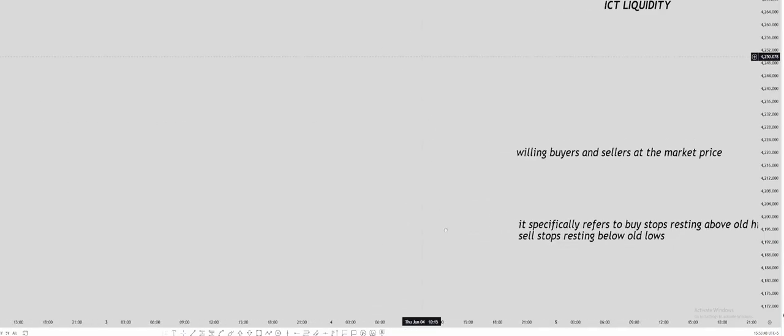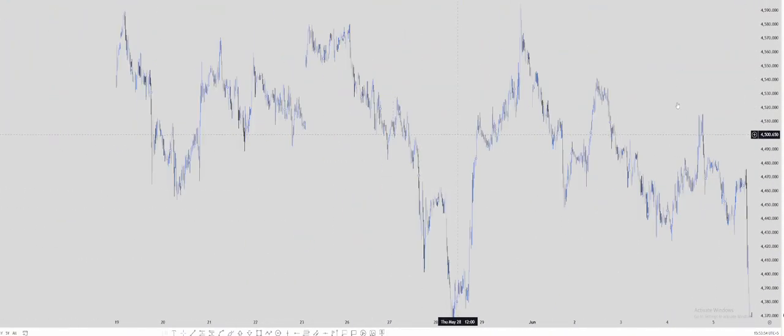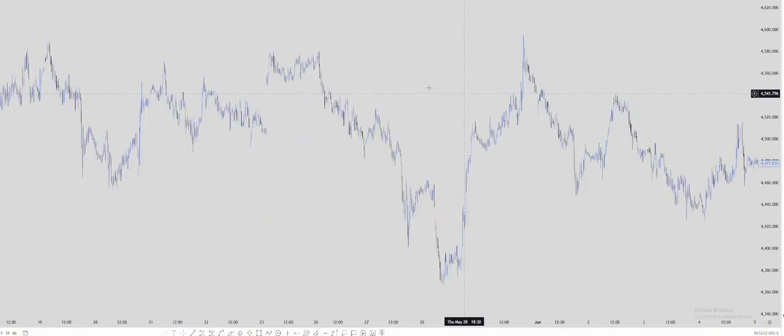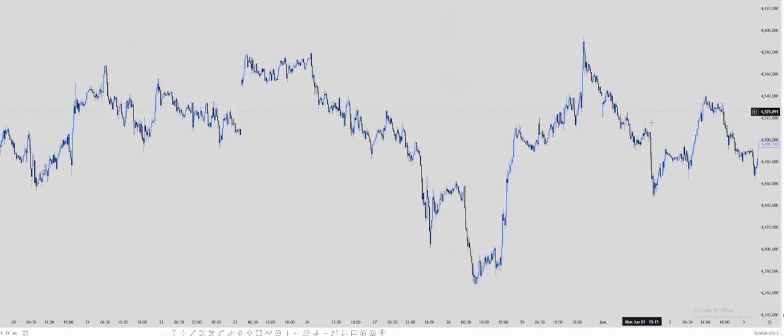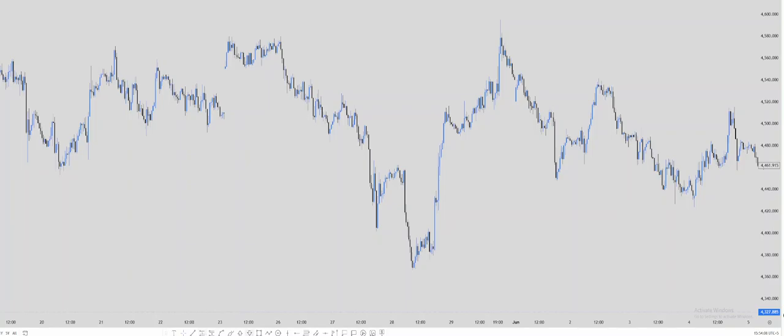Now let's see this concept in the real market. How does it work? Let me just make it the higher time frame so we can look at the market. We have here the equal highs. Equal highs are the largest point of liquidity. Why? Because price has been rejected two times at this point, and traders are convinced that price will not break this level. This is a strong resistance level. That is why people will try to sell at this point. So this is a strong liquidity level.